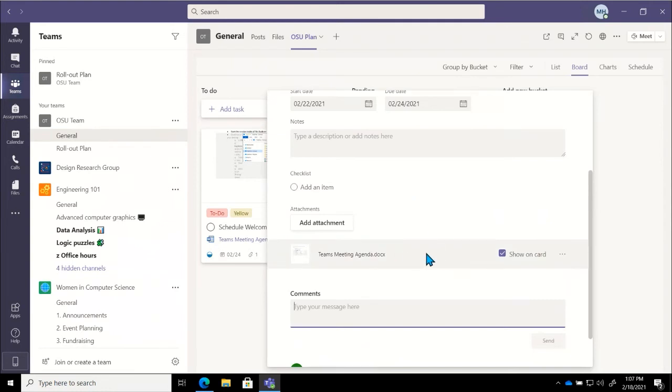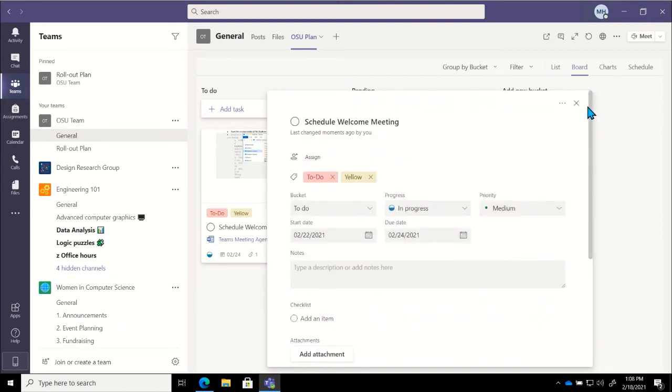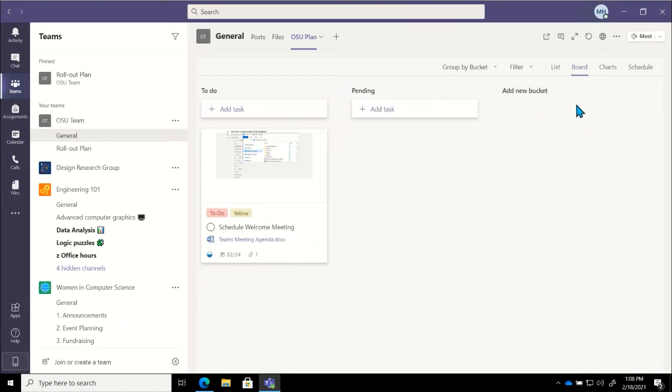And you'll notice that right next to where it says Teams meeting agenda, we have this checkbox that we can use to have this display on our task card. If we leave that checked, on our little task index card here, we'll see that that file has been attached, so we could open that file up without having to open the entire task up. And once we're done, we'll go ahead and close out of this. So a quick look at how we can use Planner and some of those tasks in there.